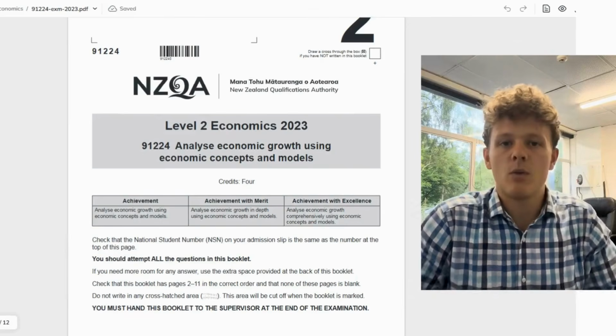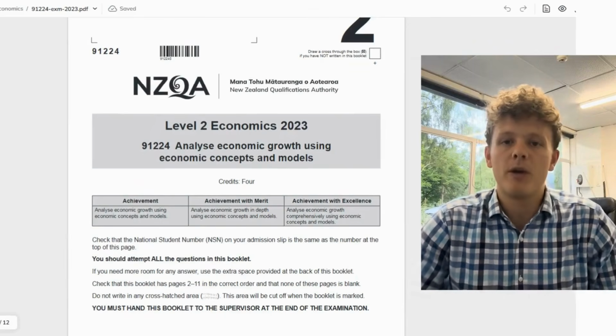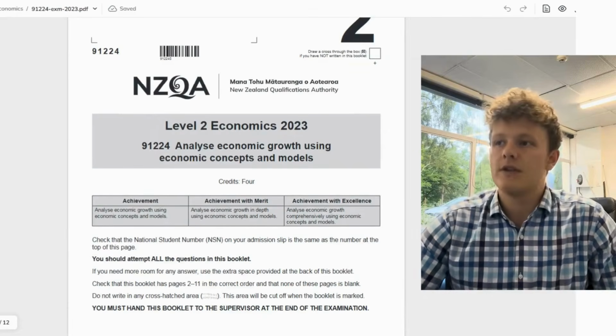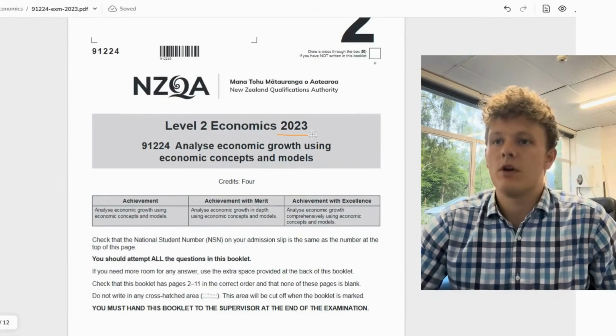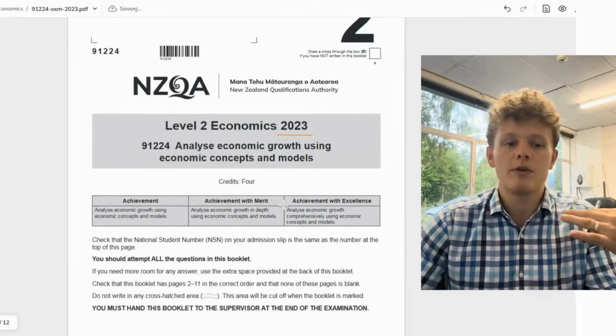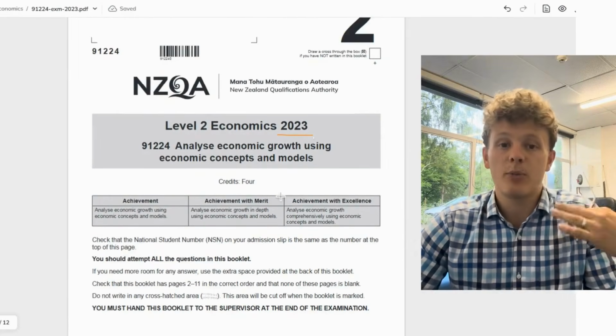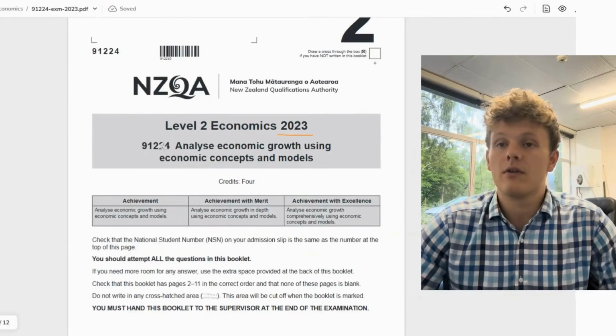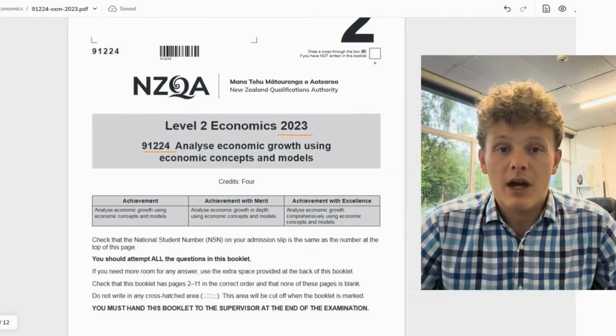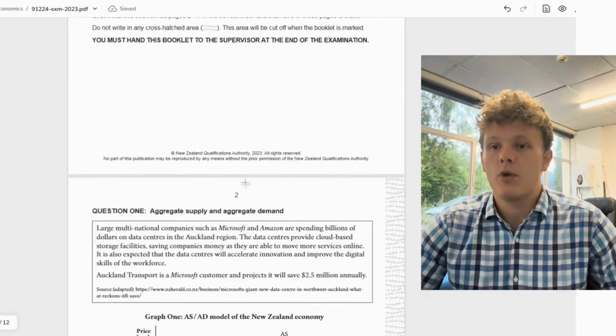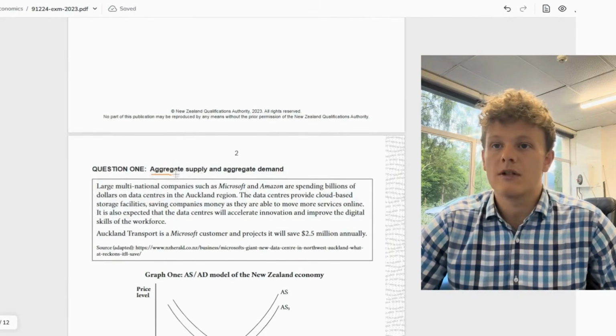Today we're going to look at the 91223 Economic Growth paper from Level 2 from 2023, and we're going to be focusing on the questions, just running through the paper, talking about each question as it comes up, what kind of structure we might want to use to approach the question, and looking at some techniques for how to answer the question. So let's start with question 1, aggregate demand and aggregate supply.